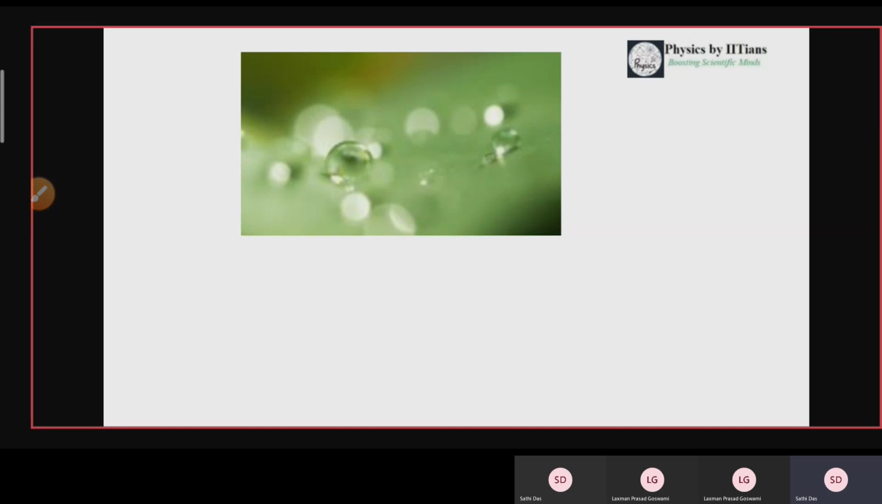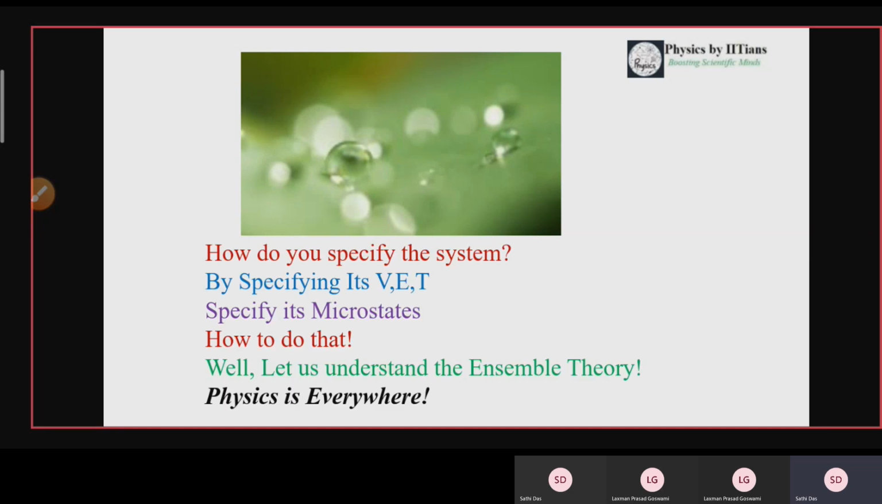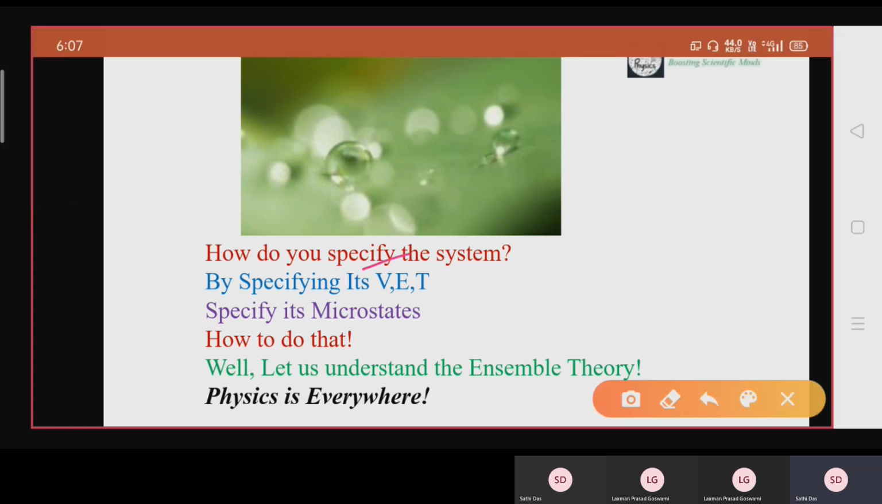So let's look at this image. It's so beautiful, okay? But it is not only from the perspective of any other person. From the perspective of a physics student, how do you notice this system? What are the parameters that you should observe when you usually see any system? How do you specify the system?